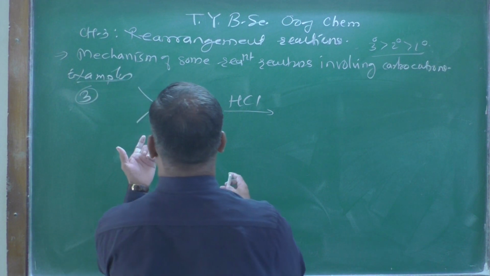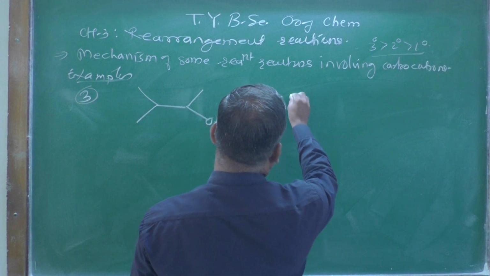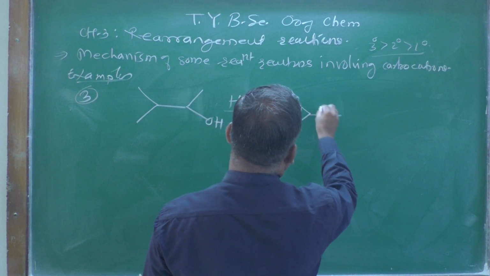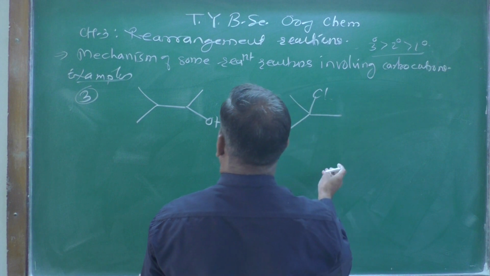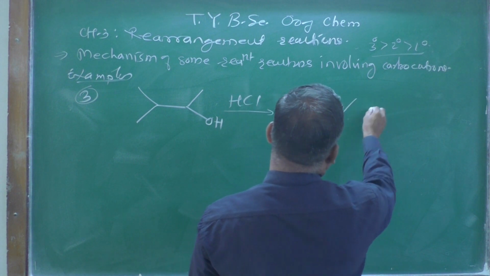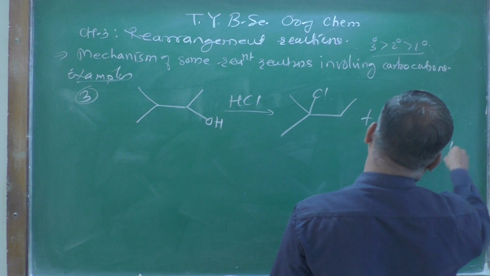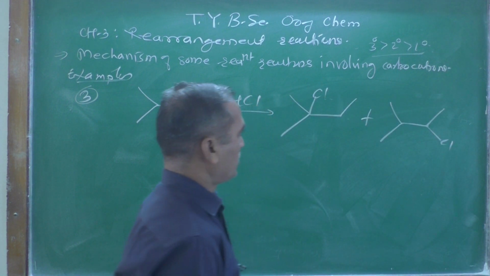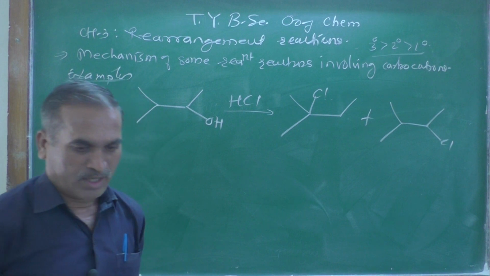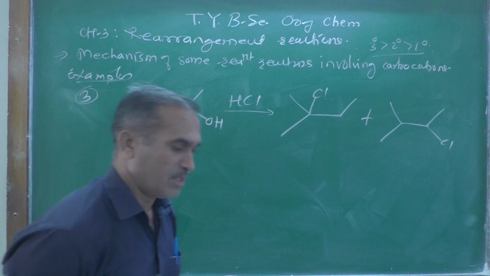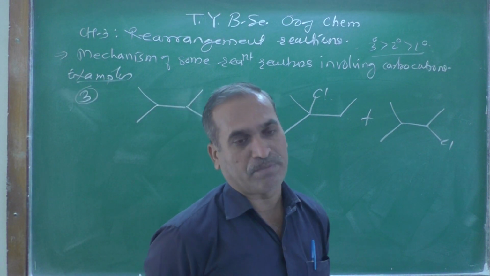Now two products are like this: one with Cl over here, and then this other one. This is the Cl. These are the two products we got, and if two products are there, there is always competition between the two.